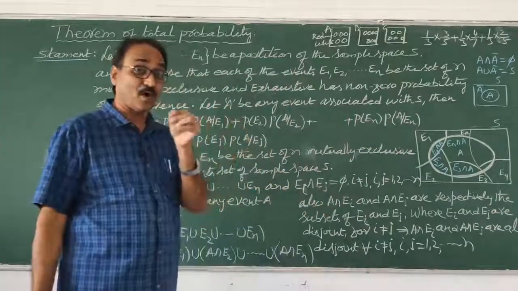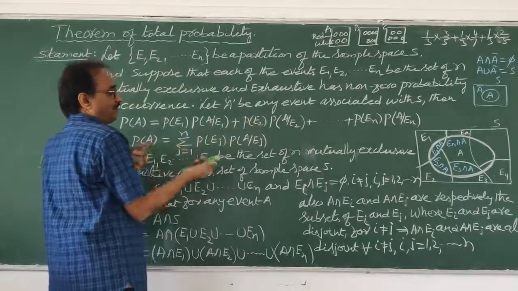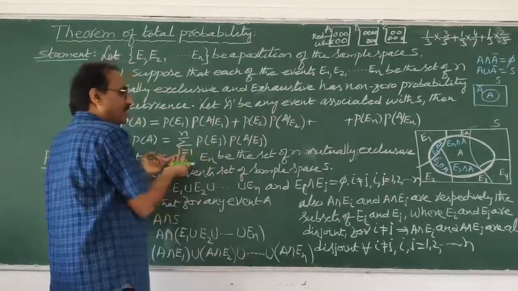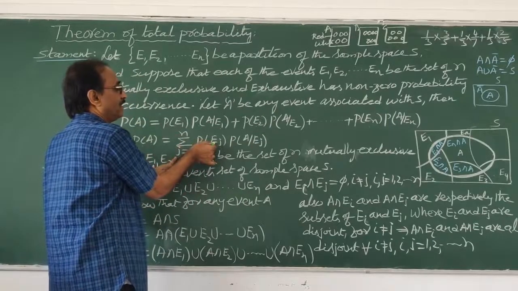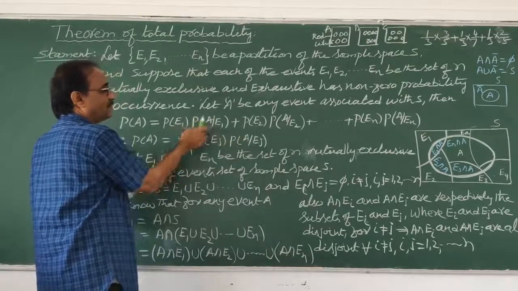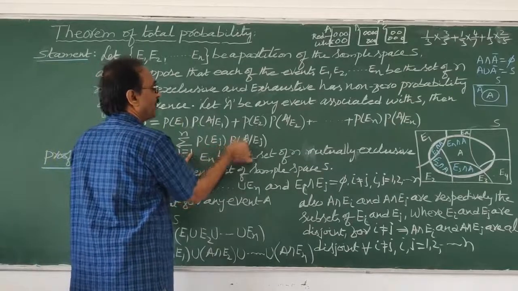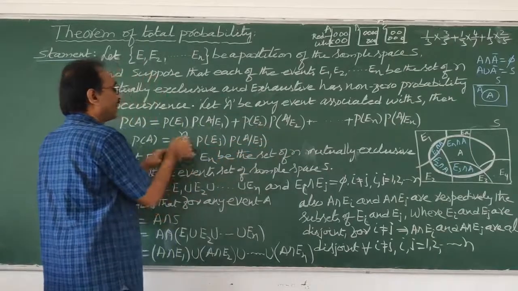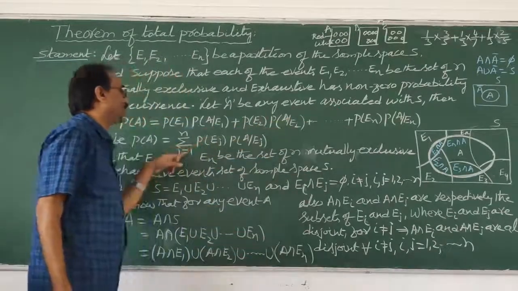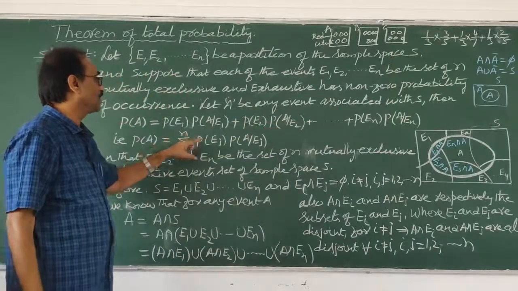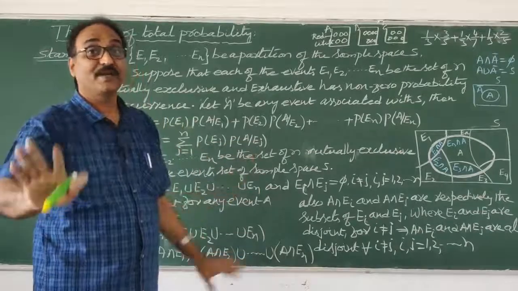This can be written symbolically as P of A is equal to summation, that is sigma, because here n is there. So if j is from 1 to n, in place of j you write 1: P of E1 into P of A given E1 has come. If you write 2 instead, P of E2 into P of A given E2. Like that, if you write j equal to n, P of En into P of A given En. That symbolically we write as sigma j equal to 1 to n, P of Ej into P of A given Ej. That's all. This is the statement so far.